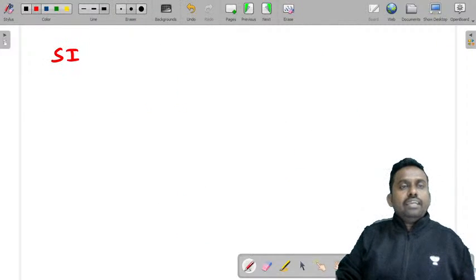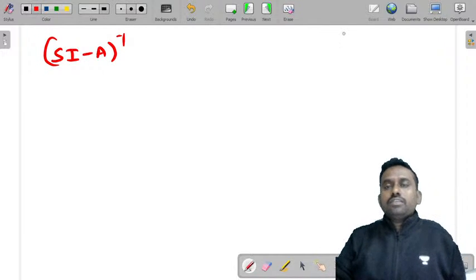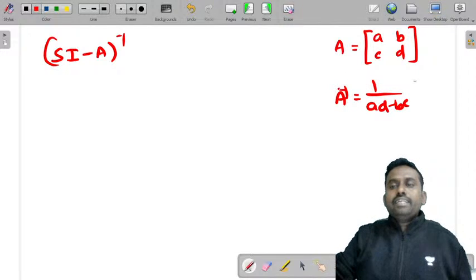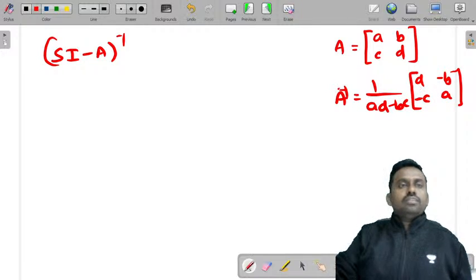So for (sI minus A) inverse, I'll just take a matrix with entries a, b, c and d. Then its inverse would be 1 by (ad minus bc) into [d, minus b; minus c, a]. This you already know; you are very much familiar with that.